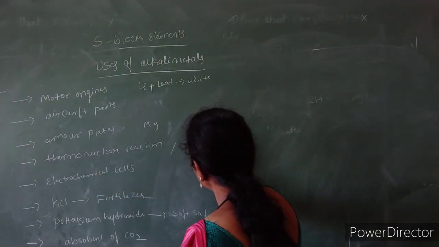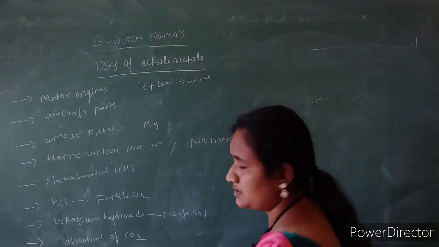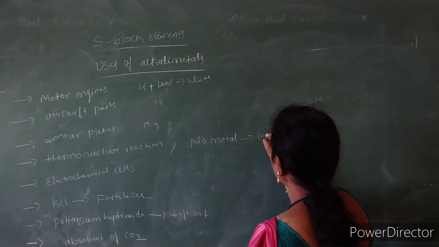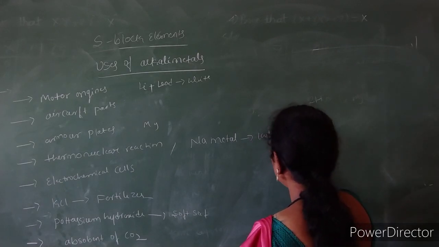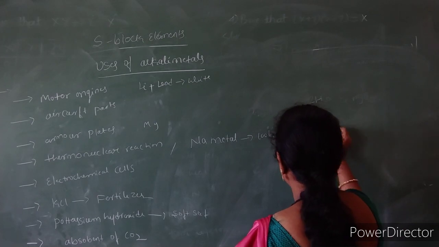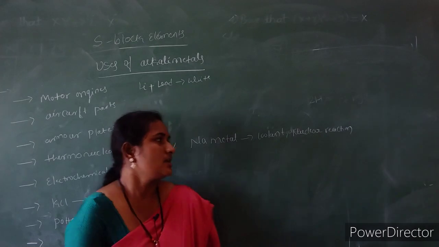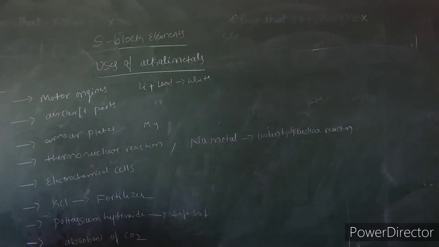And sodium metal is used as a coolant in the nuclear reactor, so it will moderate the temperature. That is why sodium is used as a coolant in thermonuclear reactions.